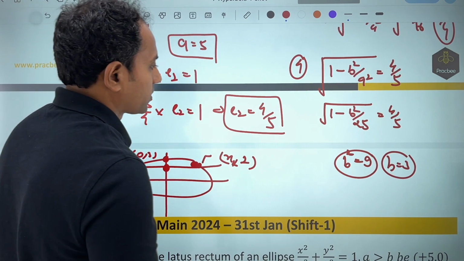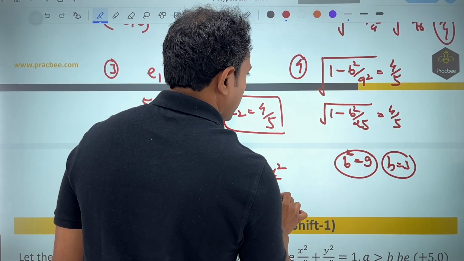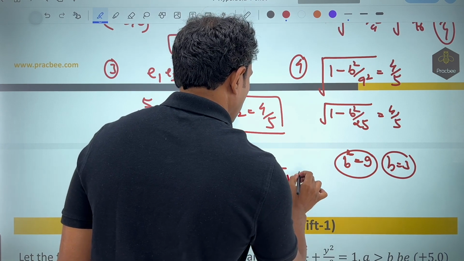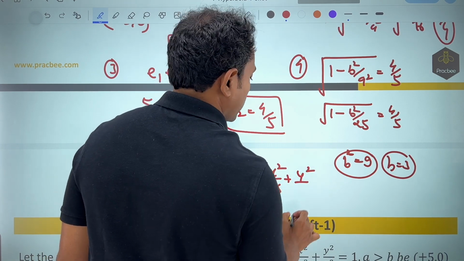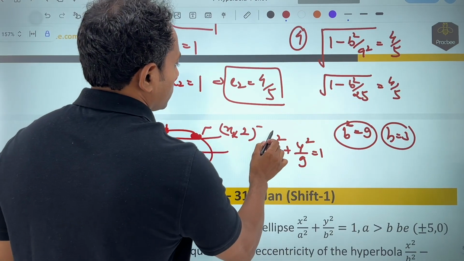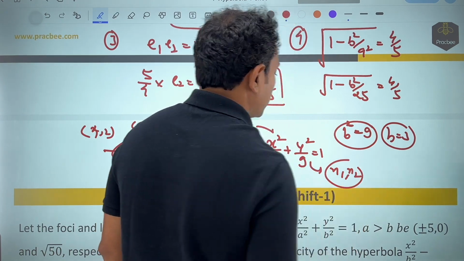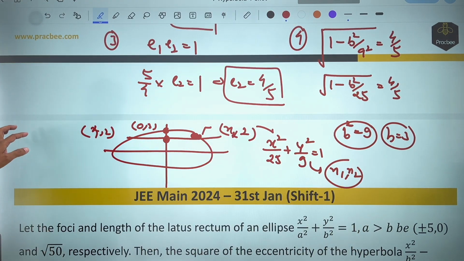In order to find this, you can substitute into this equation, x²/25 plus y²/9 is equal to 1. So put this value (x1, 2) here. If you solve, you will get the values of x1 and x2. Once you have done that, what we want is the difference between x1 and x2.